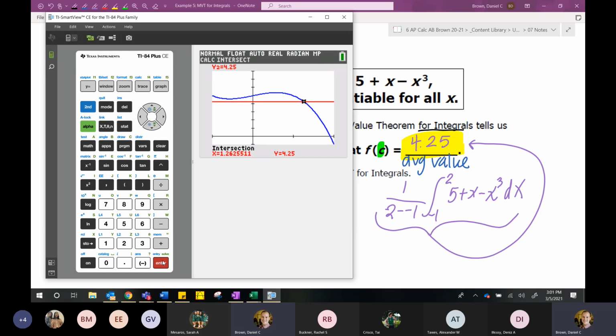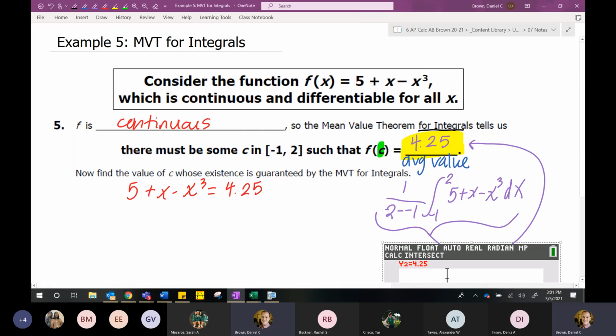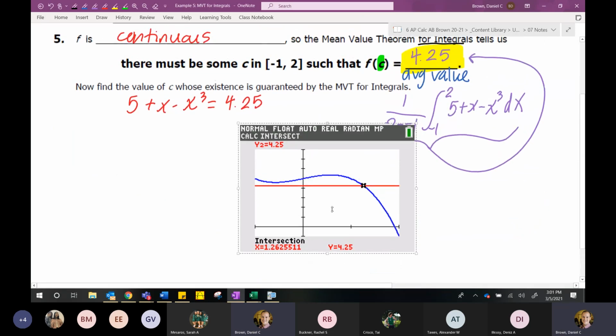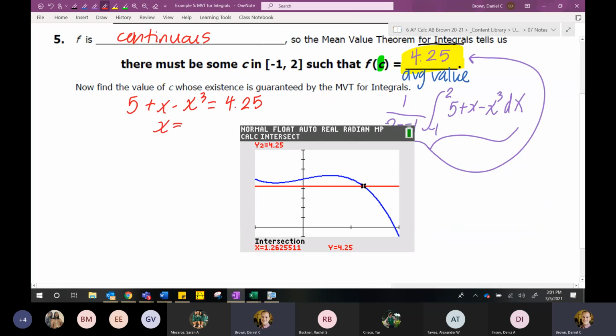So I see that the x value or the c value is 1.262 or 1.623. Either would be acceptable. And that would be the c value that we're using, or x value. Either of those answers would be allowed. It doesn't matter if you put C or X, and honestly, the AP exam will give you credit for either, since C is an X value.